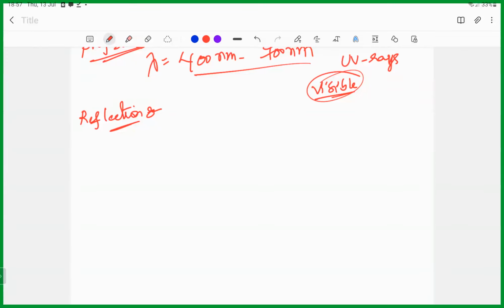Now consider this, what mirror is it? We can't say any mirror. Once we have the reflecting surface, then we can say it's concave or convex. Till we know the reflecting surface, we can't say whether it is concave or convex. Clear?